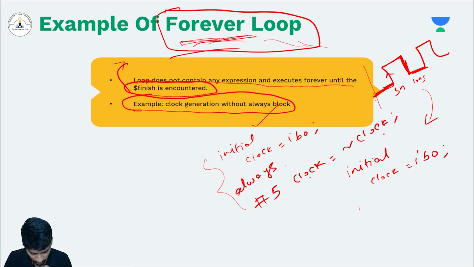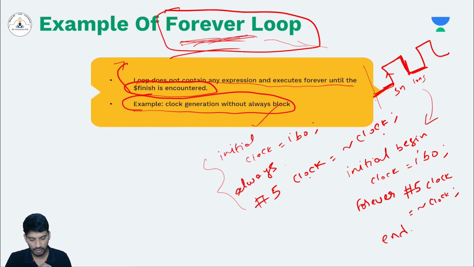For multiple lines of statements, I have to write begin, and then forever, after every 5 nanoseconds or 5 time units, clock equals negation of clock. That's it. This line of code will also result in the same kind of clock.